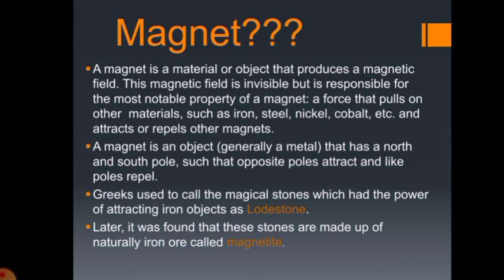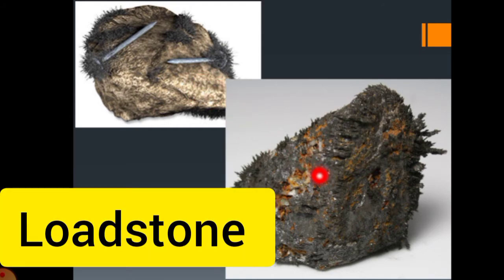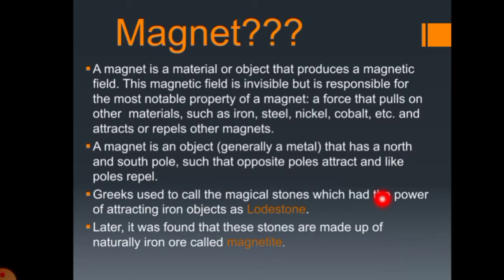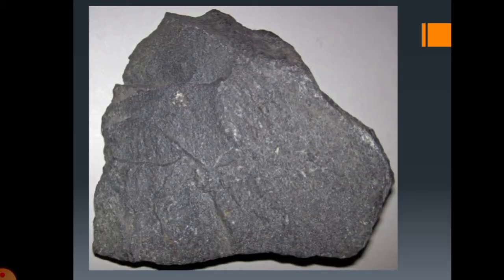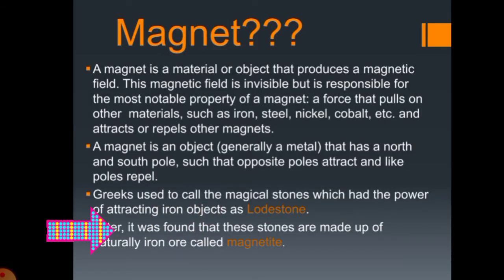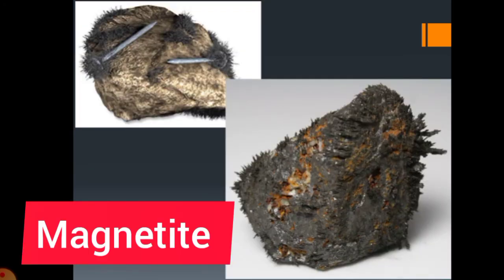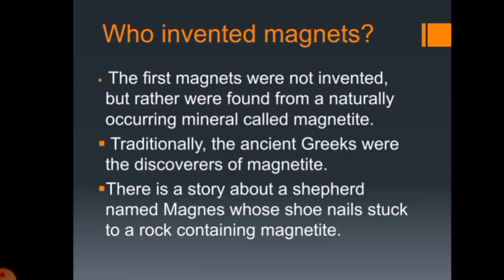The Greeks used to call it the magical stone which had the power of attracting iron. These are the lodestone. The Greek people first gave the magnet the name lodestone. Later it was found that these stones are actually made of iron ore, magnetite. These are the iron ore, magnetite. These are the lodestone. Now, who invented this magnet? Have you thought any day what the magnet is, how it came about, what is the story behind it?